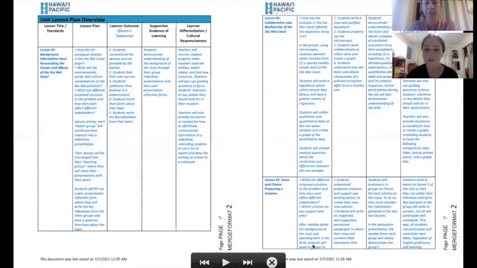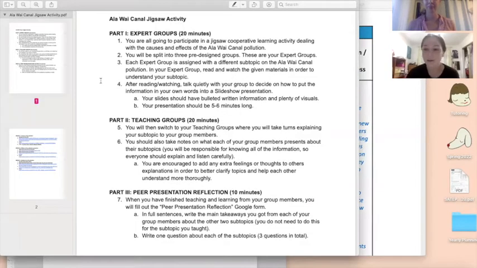Students will demonstrate understanding of the background of the issue through their group slideshow presentations and through the peer presentation forms. So this is the worksheet that students will be given that goes into more detail about the jigsaw activity.